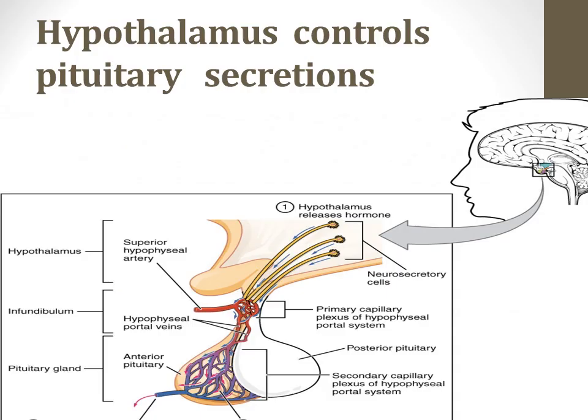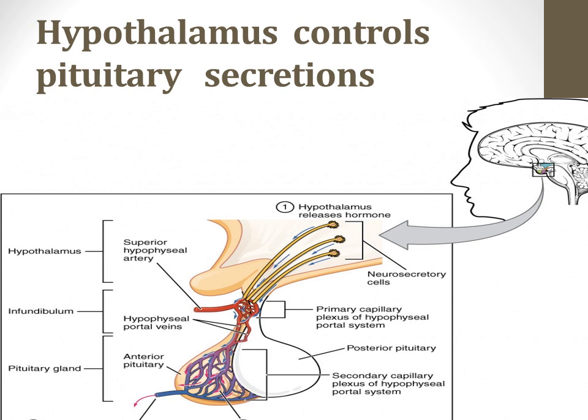So the hypothalamus is very important at controlling the pituitary secretions. Almost all the secretions by the pituitary are controlled by either hormonal or nervous signals from the hypothalamus. So even if the pituitary gland is removed from its normal position beneath the hypothalamus and transported to some other place of the body, its secretion rates of different hormones, except for prolactin, fall to very low levels.